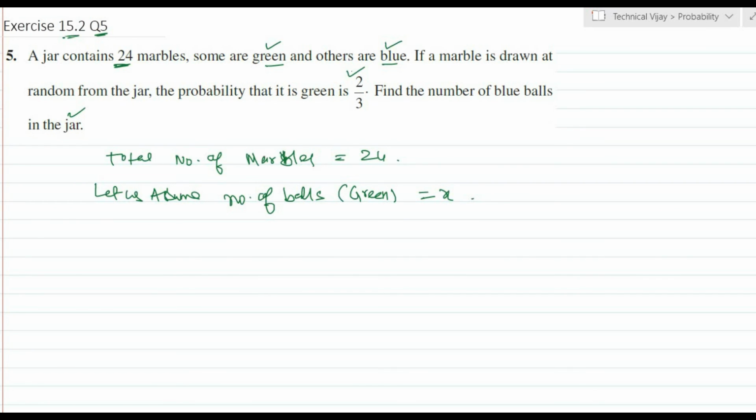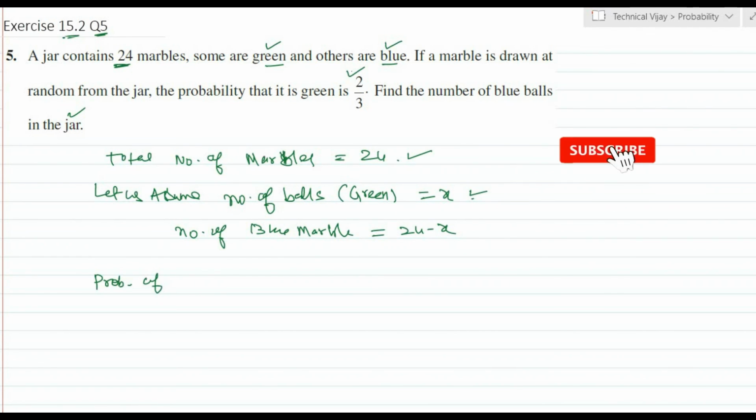Now green we have assumed as X. Then number of blue marbles is equal to 24 minus X, because the sum of both is equal to 24. Now given the probability of drawing a green marble, he has given this one. This is equal to 2 by 3.